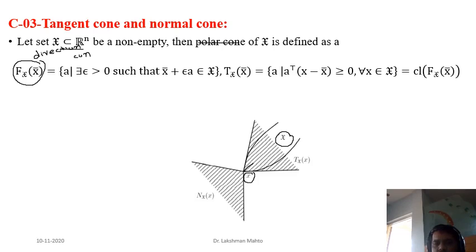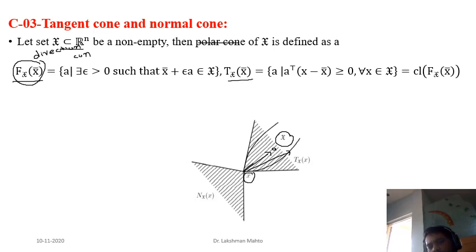That means these are the possible directions. If you proceed in this direction by some epsilon step size, you are not leaving this feasible set, you remain in the feasible set. That's why in that process we are getting a direction cone. Now once we have a direction cone, we can talk about the tangent cone. So what is the tangent cone? It is the closure of all tangent cones.